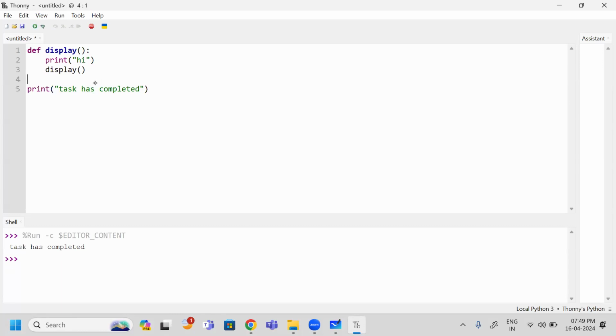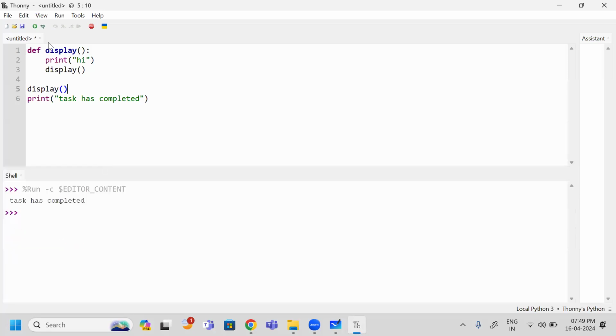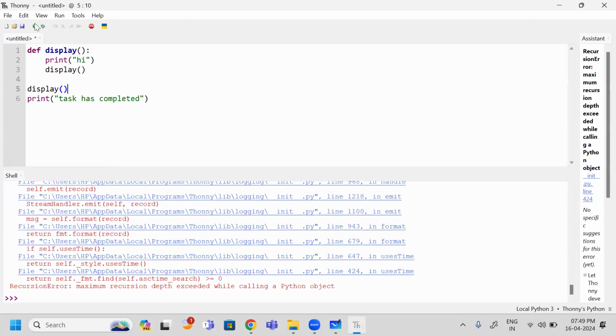Next, to print anything or to execute the statements related to this function, definitely I need to call this function. So I am calling display. Let us observe what happens. When I call the display function, this hi is continuously executing. How many times will it execute? It will execute an infinite number of times.